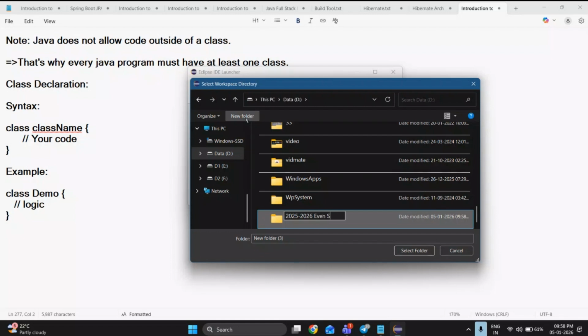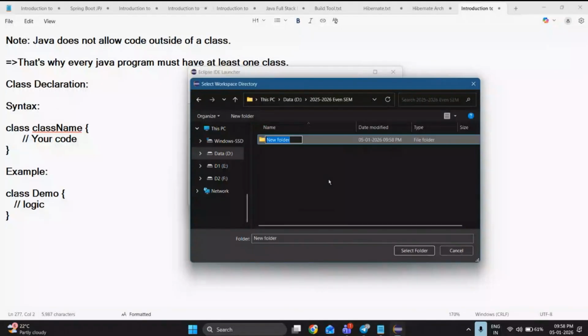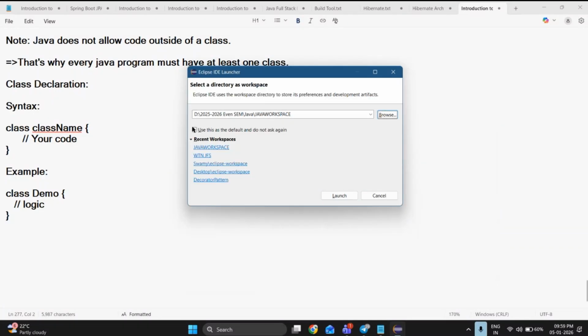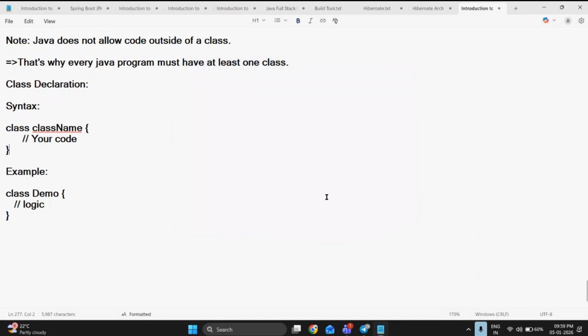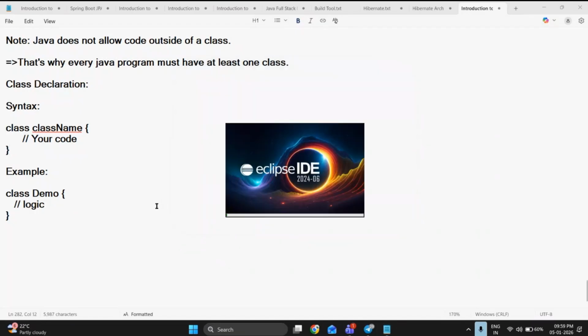Create this folder, go into it, and create a subject folder named Java. Inside the Java folder, please maintain a workspace called Java workspace. Whatever we are practicing, we'll use this workspace only. So select the folder. Never check this option. If you select it and click on launch, whenever you open your IDE, this workspace is automatically launched. So don't check this option. Click on launch. I'll show you the clear implementation part. Next.